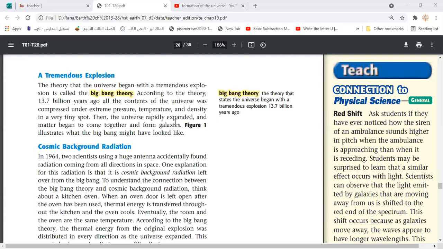So after they put this hypothesis, should we agree with it without evidence or observation? What do you think, guys? If someone tells you that the Big Bang is true, could you believe him without any evidence? No. Like any science, we still need a kind of evidence or proof that supports the idea. So here we have something known as cosmic background radiation. What is cosmic background radiation, guys?